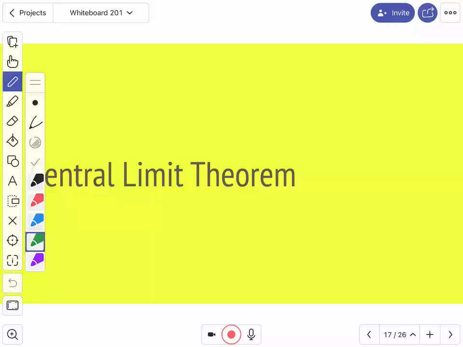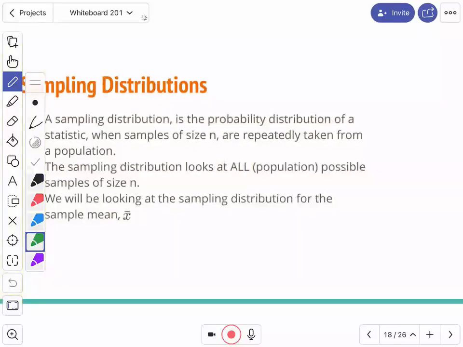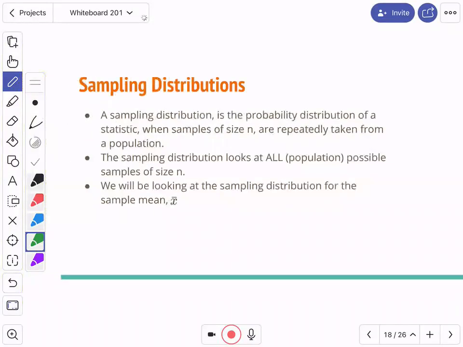So here's what the central limit theorem says now. We start off by talking about these things that we call sampling distributions. All right. And I'll give you an example of what a sampling distribution is.